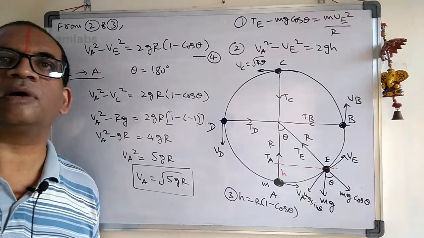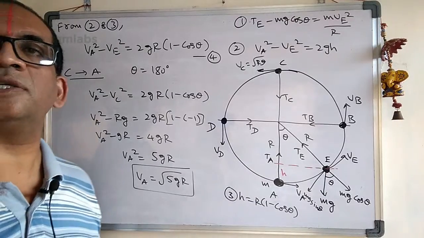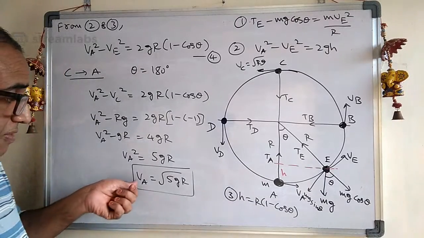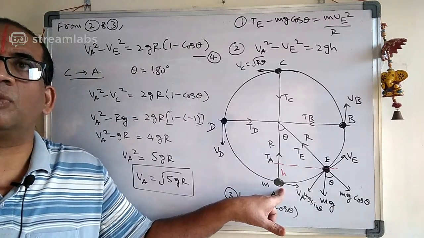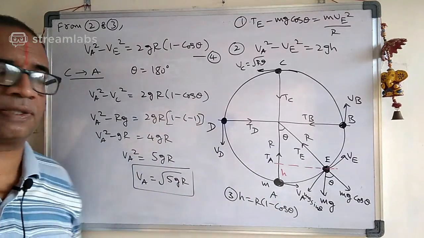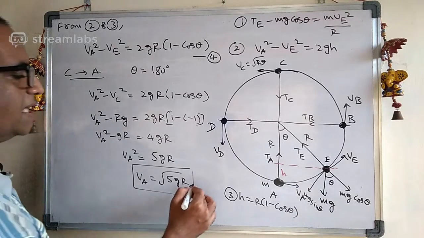Okay, so are you following what I am saying here? Yes, very good, Dheeraj Ishwar. So therefore, Va is equal to root of 5gr. That means what? At minimum velocity. What is the minimum velocity at the lowest point? See carefully, Va equal to root of 5gr is what here?